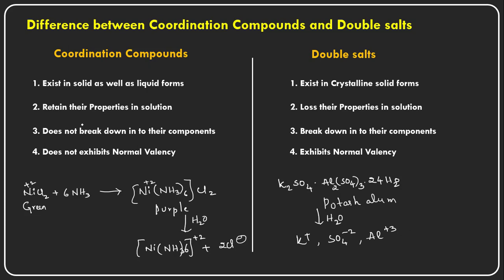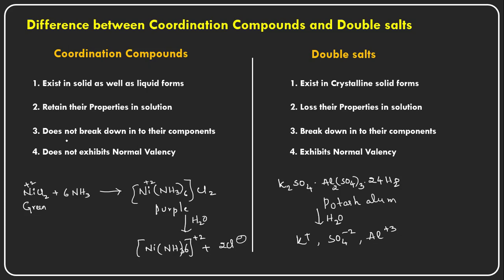So here, this complex is retained after dissociation, even after dissolving into the solvent. But double salts cannot retain their properties, and they will lose their properties. In potash alum they have different properties, and here they have different properties.